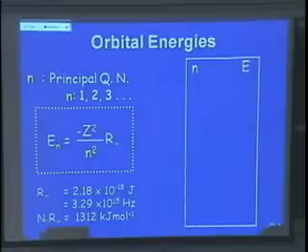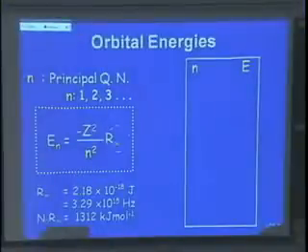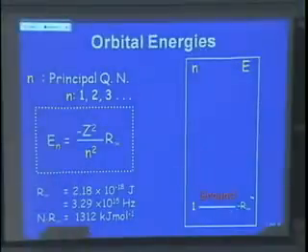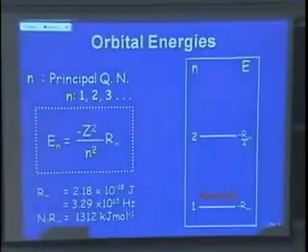So let's construct the levels of hydrogen. n equals 1. What do I have here? How many Rydbergs? That's a Rydberg. What do I have to multiply the Rydberg with? -1. Yeah? This is the ground state. It's -1 Rydberg. So I say minus. Remember? There's a minus. What's the next level? n equals 2. What is it? -1/4 Rydberg. n equals 3. -1/9 Rydberg. And so on and so on.